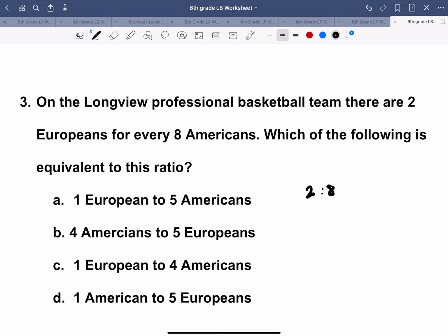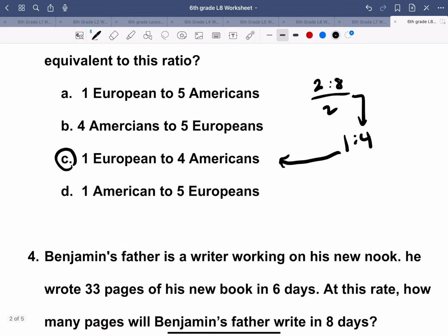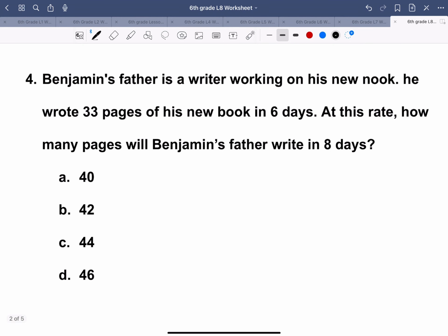We want to find the one that fits this most, and so we'll just simplify it, see if it's on here. And it is on here, so C, because we divide 2 on both sides to get 1 to 4. It's our ratio.